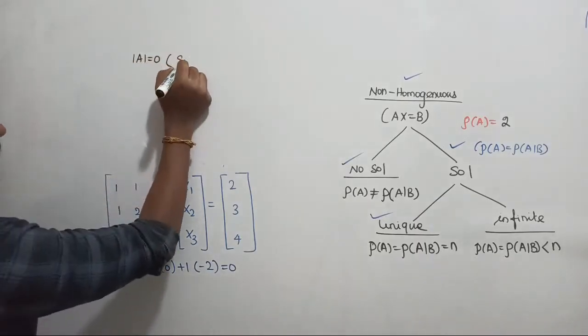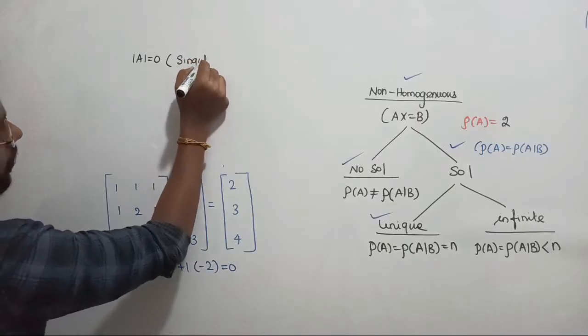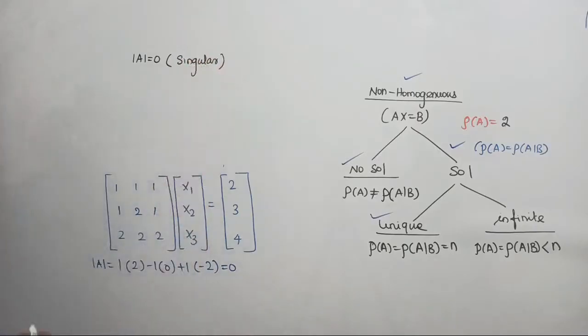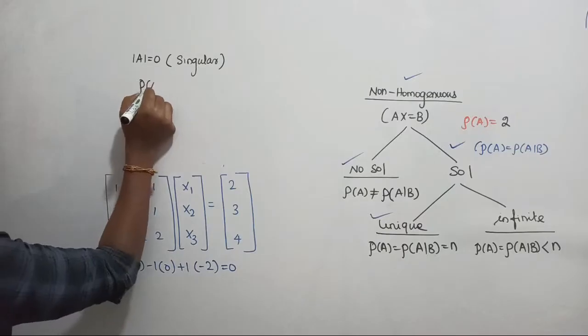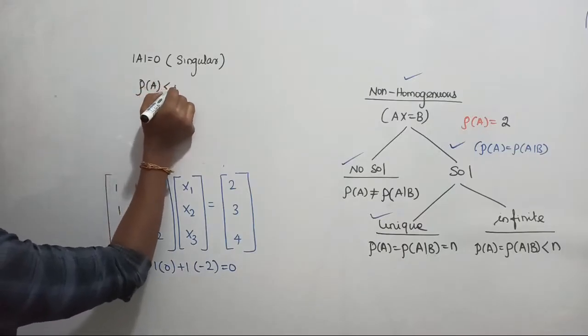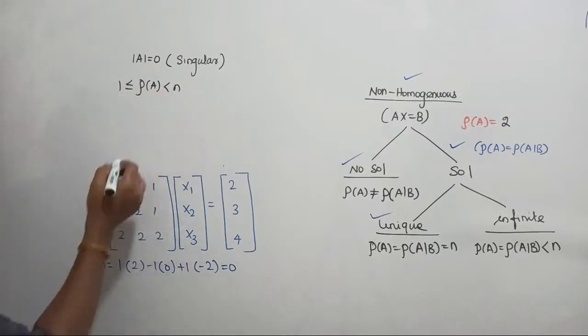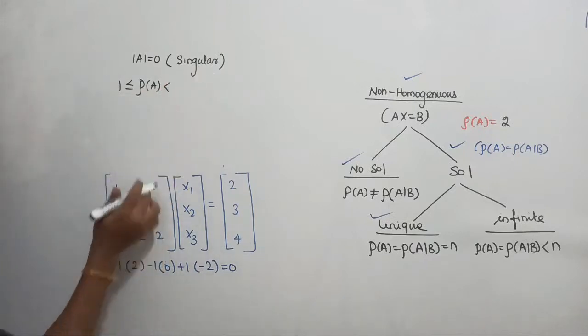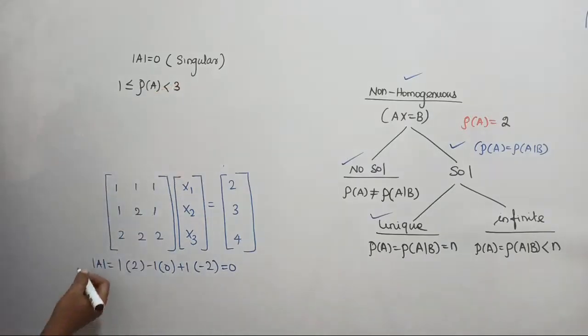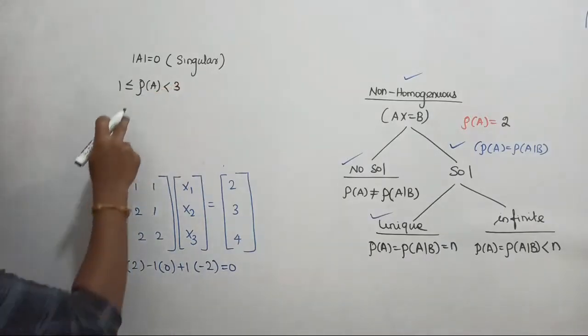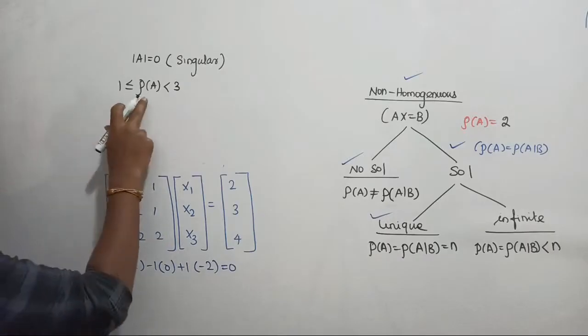So if matrix A is a singular matrix, then its corresponding rank can be defined as, we all know, less than n, and the order is what? 1 to n, right? Now from this, what is the conclusion? The order of the matrix A is 3 only, so the rank has to be less than 3. Now this matrix has two possibilities. The rank might be equal to 2 or it might be equal to 1.